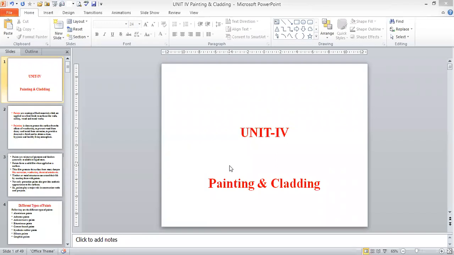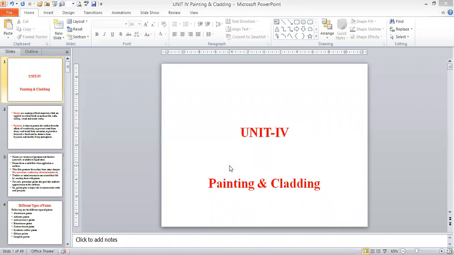And now we'll start the class with the first component, which is painting. All of you are aware of what painting is, what the objectives of painting are, and what the different types of paints available are, and that we have to go for almost all once the construction activity is completed. The main objective of painting is to resist the weathering agencies, so that it will not attract any dust or moisture from the atmospheric agencies. For that purpose, we are going for painting.